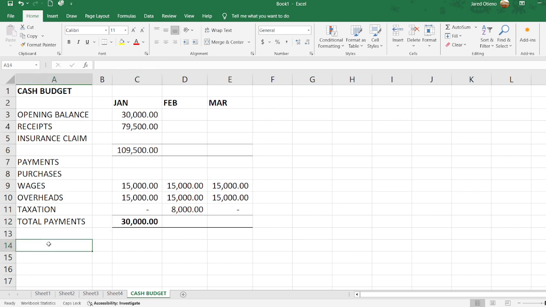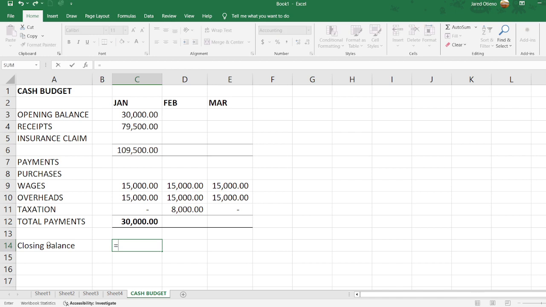Then we will be talking about our closing balance. Our closing balance now will be equals to the 109,000 in terms of actual cash received minus the total payments. This particular closing balance, I will come back to it, is what is giving us the opening balance in the month of February.